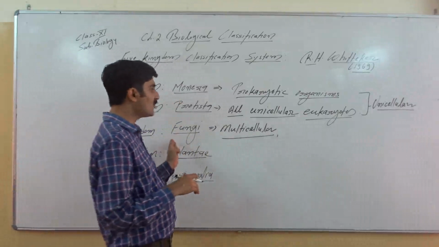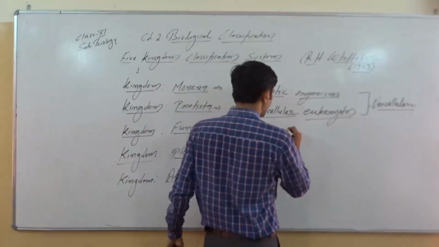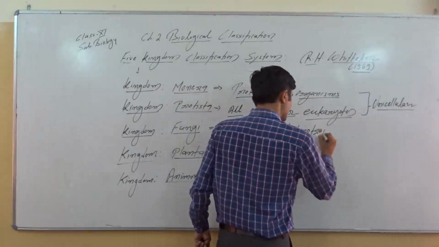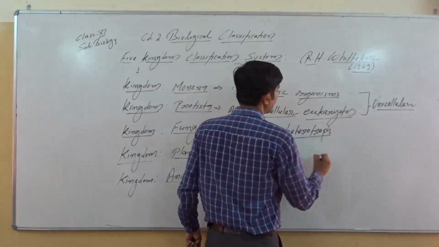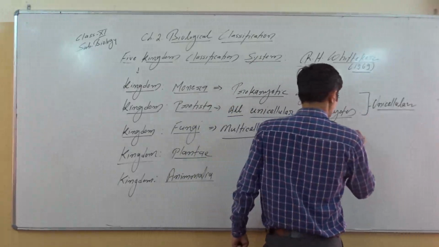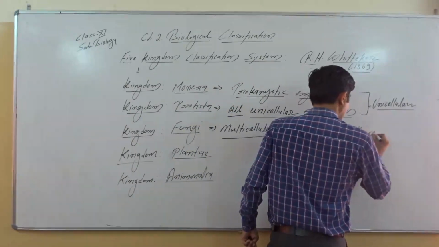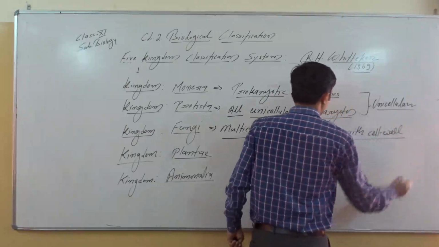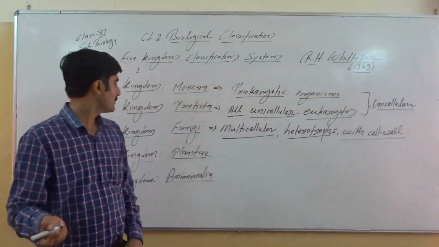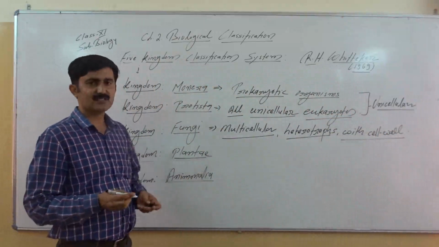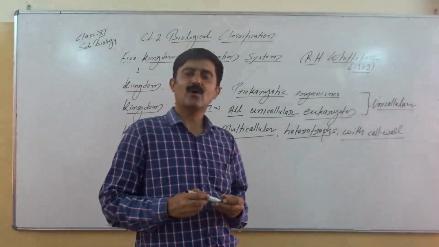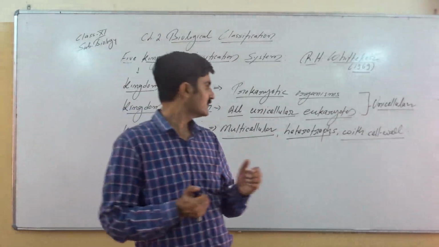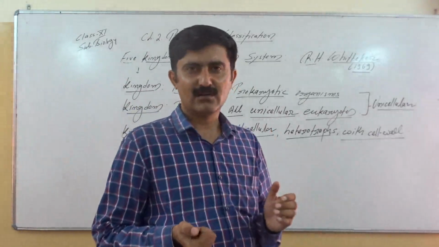When we talk about the mode of nutrition of this group, they are multicellular heterotrophs with cell wall. So when we define the kingdom Fungi, we can define it as all organisms which are multicellular, heterotroph and with cell wall.